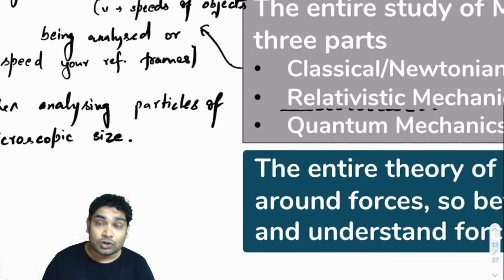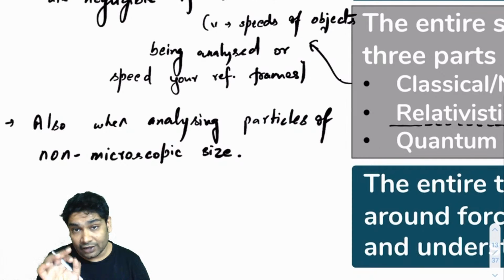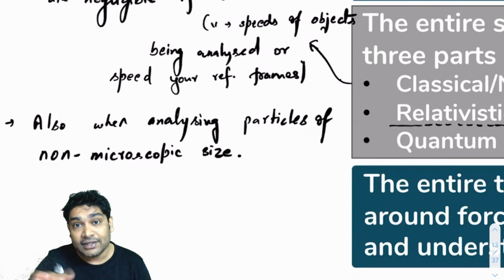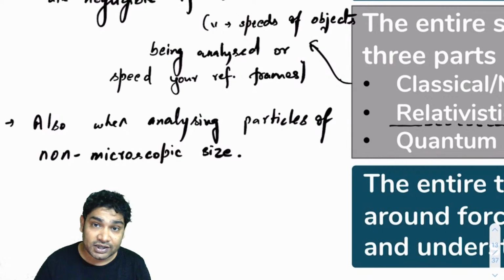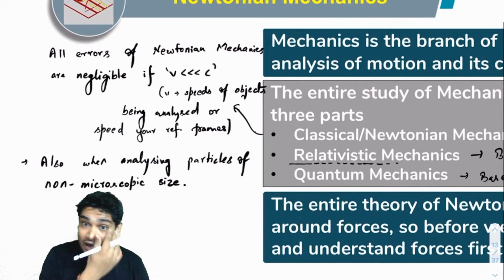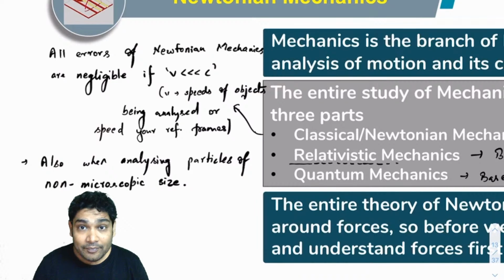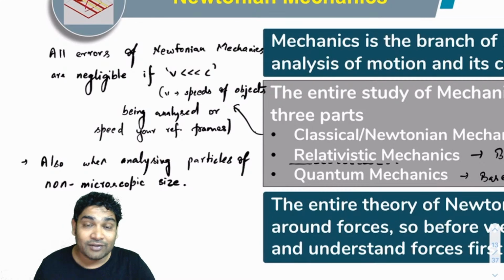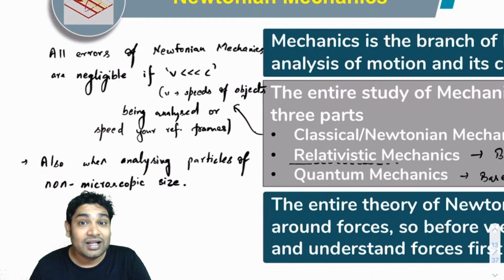Now Newton's laws will also not work if you're trying to analyze particles of microscopic sizes, something like an electron. If you're trying to analyze the motion of an electron, Newton's laws do not seem to work. Why? Because of Heisenberg's uncertainty principle, if you've studied it. It says that for such small microscopic particles, or for all atomic level particles, it is impossible to learn about their momentum and position at the same time. However, when you are predicting motion with the help of Newton's laws, you are assuming that position and momentum both are known.